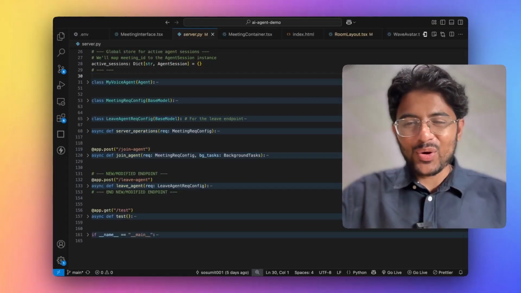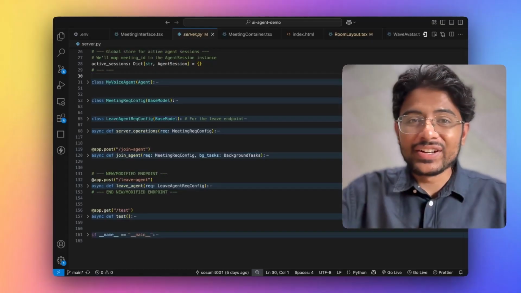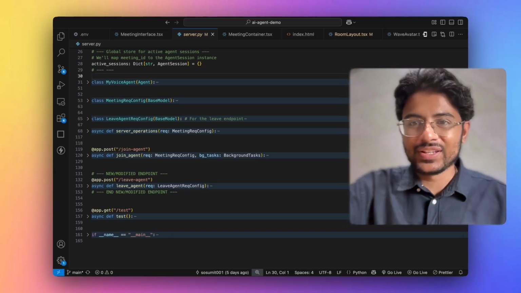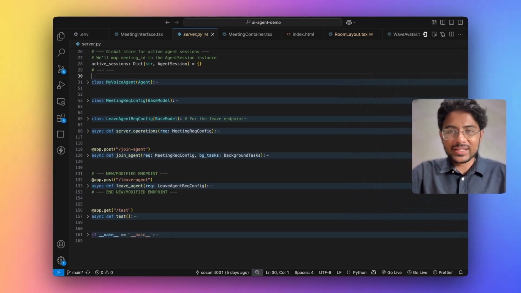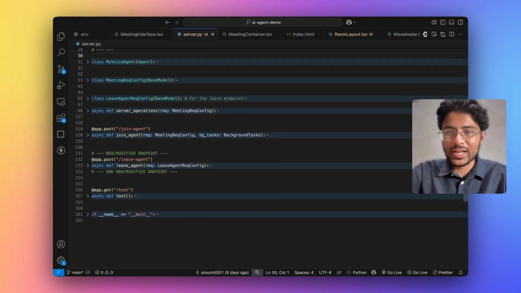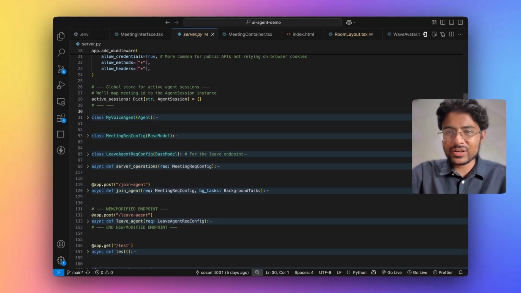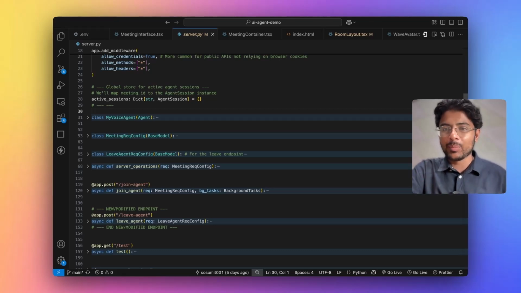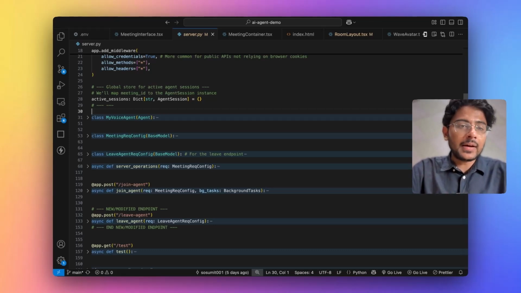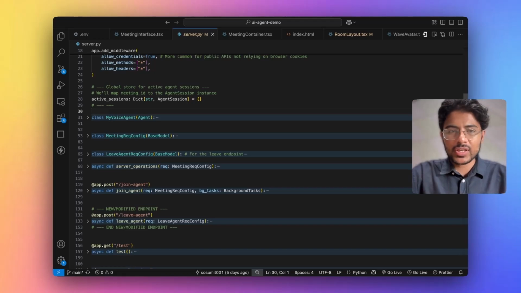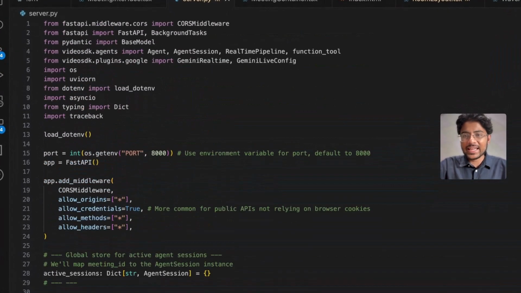You want to build your own voice agent but finding it really hard to manage everything? Well, you've come to the right place. With VideoSDK, you can build an AI voice agent in just a few lines of code. Using our three major components, you can build your own voice agent. Maybe you want to build a voice agent for a particular app, or maybe you want to build a telephony application where someone is just dialing a number and talking to an AI agent. You can cover almost all the industry use cases with the help of our AI agent SDK.